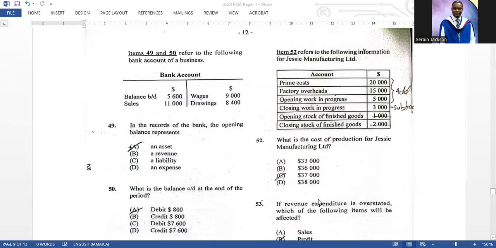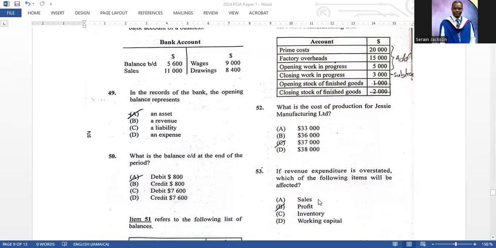Items 49 and 50 refer to the following bank account of a business. So you're given a bank account. In the record of the bank account, the opening balance represents an asset, which is correct. Item 50: what is the balance carried down at the end of the period? Debit 800. How do you get debit 800? The balance is on the debit side.